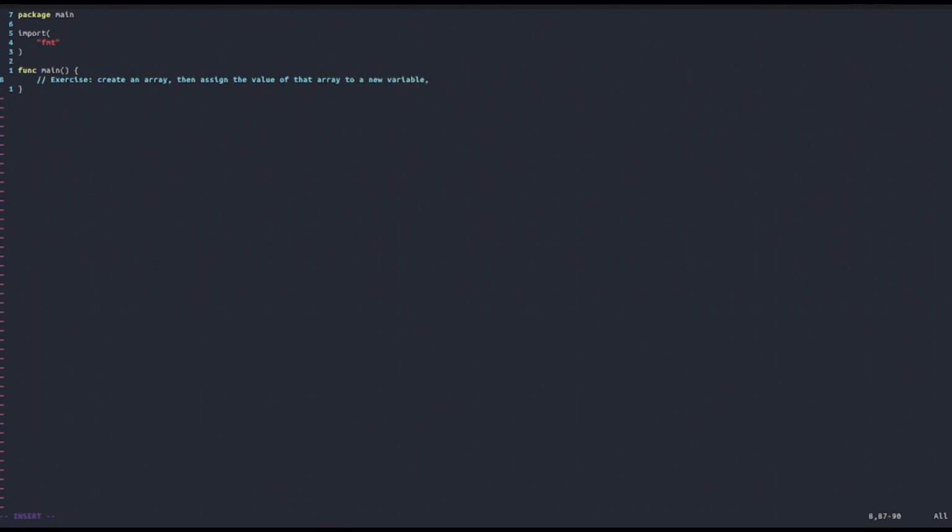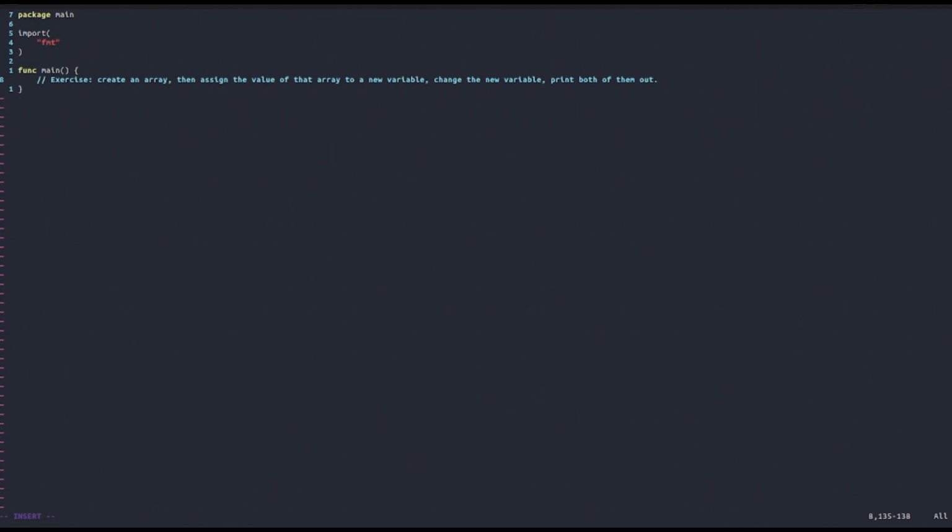Once you have done that, change the new variable and print both of them out. You will see that changing the new variable will not change the original array. This is because when you assign the old array to the new array, the value of the original array actually just gets copied inside the new array, in contrast to what happens with slices, where you actually save the position in memory of the first element.